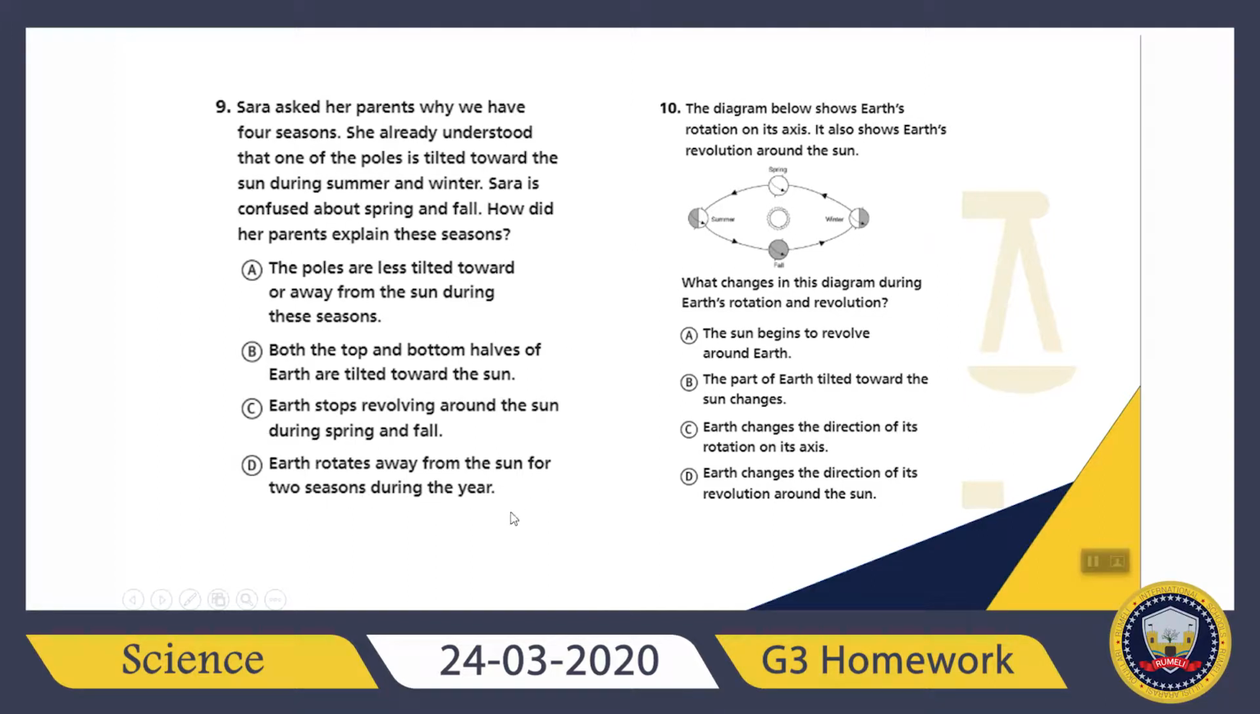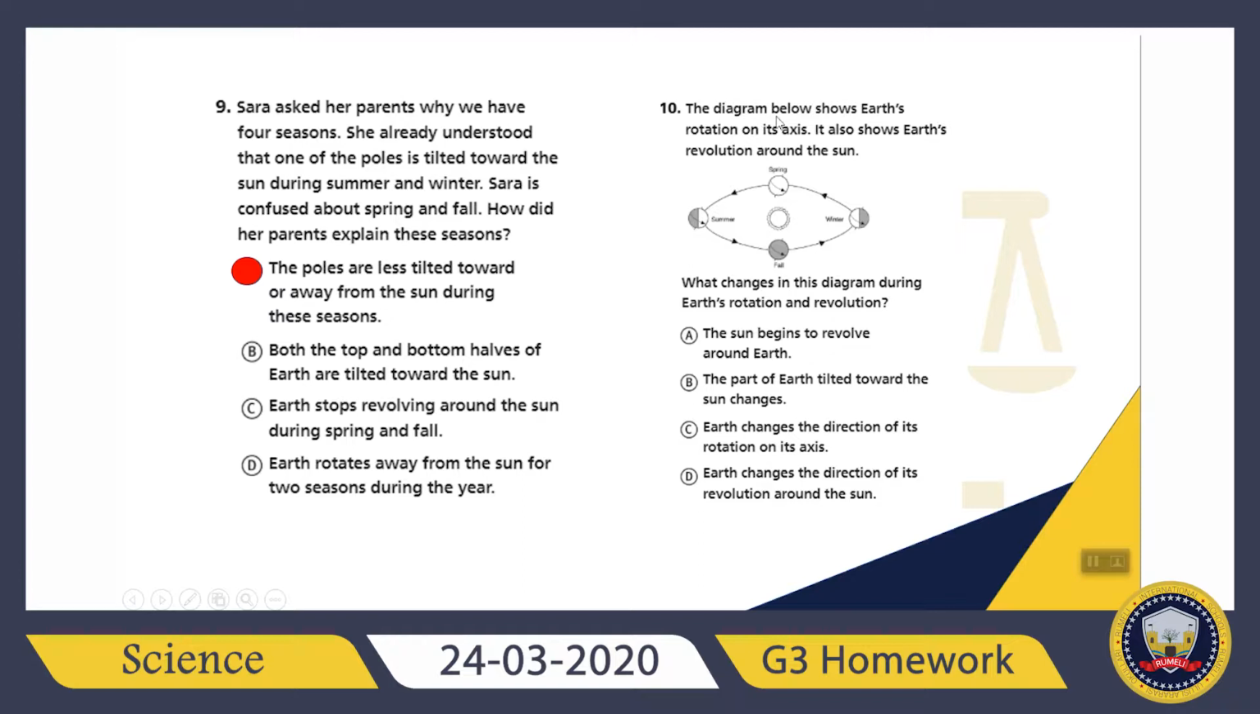Which one is the right one? What do you think? Sarah's parents reinforced that one pole is tilted toward and the other away from the sun in the summer and winter. Right? So, which one is the right one? What do you think? So, we can say A, right? The poles are less tilted toward or away from the sun during these seasons. Good job.